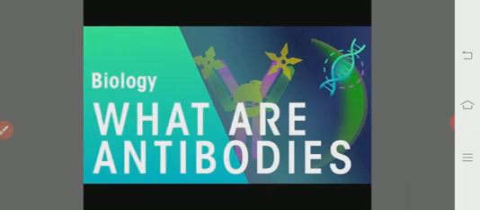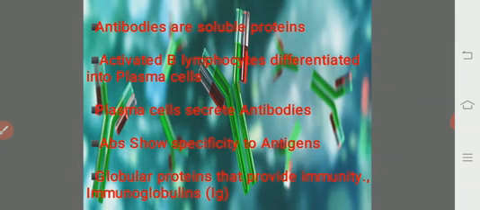What are the antibodies? Antibodies are the soluble proteins which are basically produced by activated B lymphocytes. B lymphocytes, when they get activated due to the exposure of specific antigens, get differentiated into plasma cells.